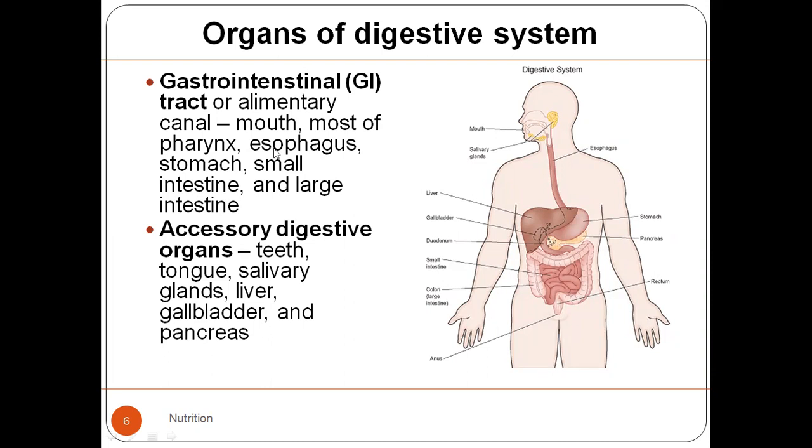The esophagus, which is the food pipe, लिखते जाइए साथ साथ. The stomach, which is the digestive bag where the main digestion of proteins is going to start, and the small intestine and large intestine.